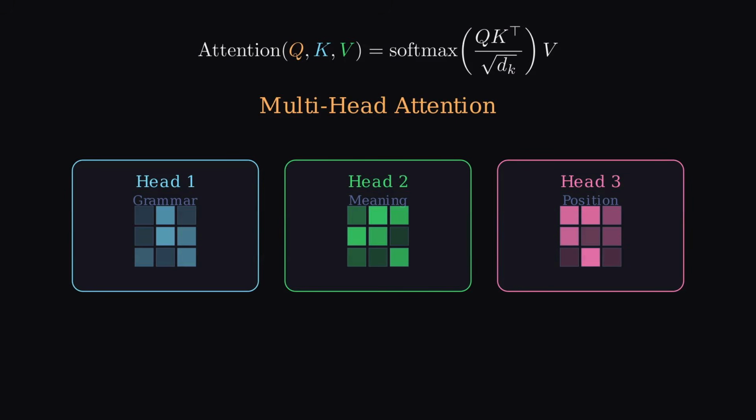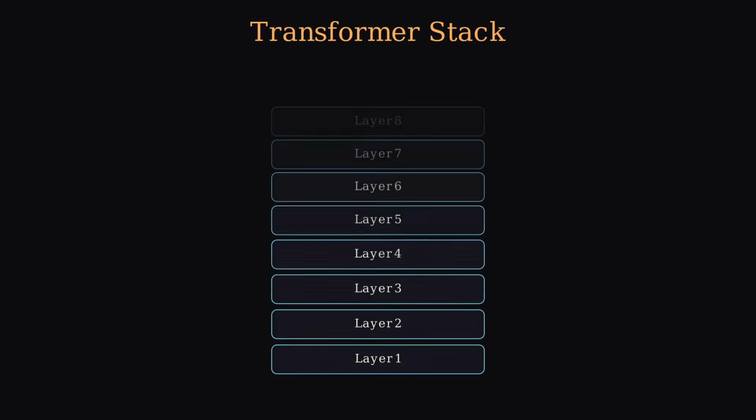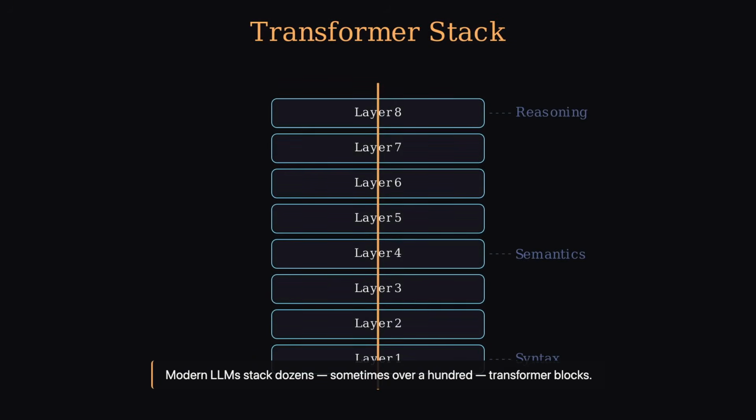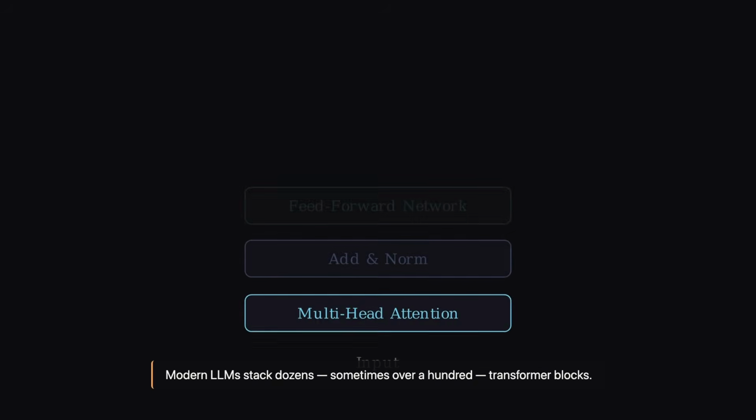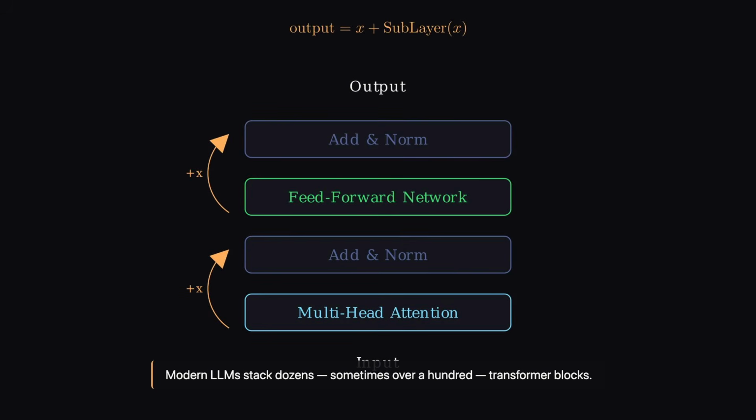One attention layer isn't enough. Modern LLMs stack dozens, sometimes over 100, transformer blocks on top of each other. Each block has 2 parts, the attention sublayer we just saw, and a feed-forward network that processes each token independently. After each sublayer, the output is added back to the input, a residual connection, and normalized. This keeps gradients healthy during training and lets information flow freely through the stack.